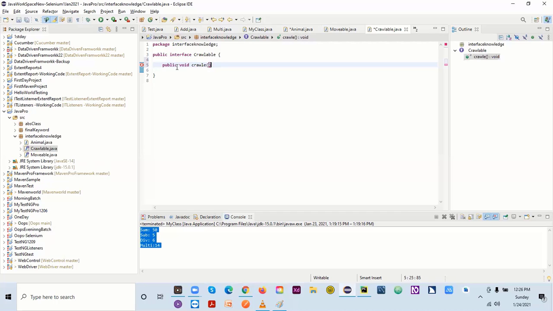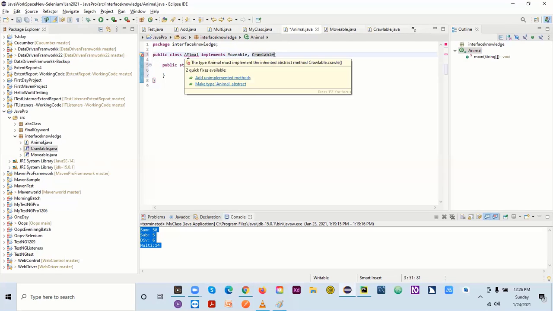All right. So let me give here as well. There's two methods which I'm having here, and if I come to my animal, if I want to implement, I can say implements animal. I can say movable, and I can say my two things I can do here, movable and crawlable. So let me just copy and paste from here. This is my interface. So I'll be copying and I'll be pasting here.